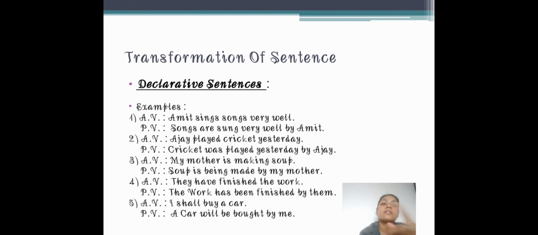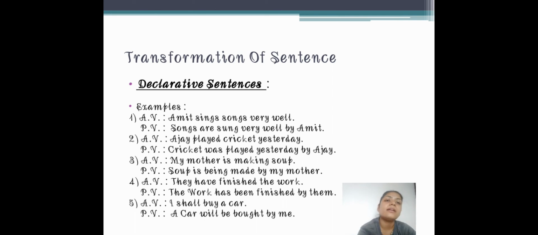Now the first sentence was having simple present tense. Now the second one we are getting the sentence of past tense. Ajay played cricket yesterday. See, yesterday and played, these both are the things you should always remember: to transform the sentence from active to passive, first you have to see the tense of the sentence, which tense is there, and then you have to decide which type of sentence it is.